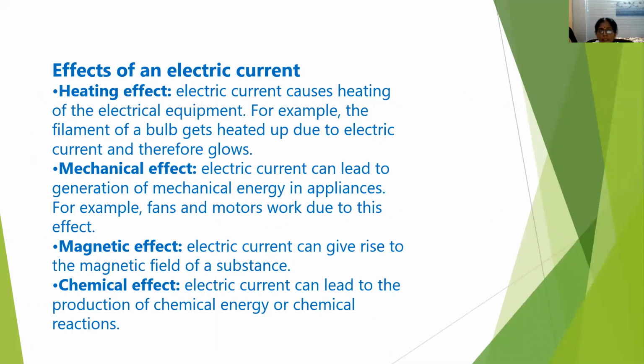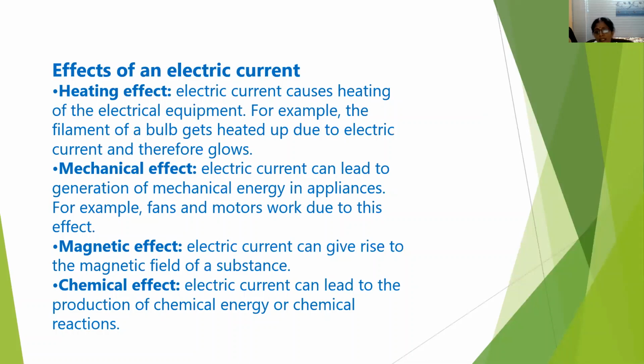Then we have learned about different effects of electric current. Whenever electric current passes, it produces heating effect, mechanical effect, magnetic effect, and chemical effect. So what is heating effect? Whenever electric current passes, it causes heating of the electrical equipment. For example, the filament of the bulb gets heated up whenever the electric current passes through it, therefore it glows. It is an example of heating effect of electric current.